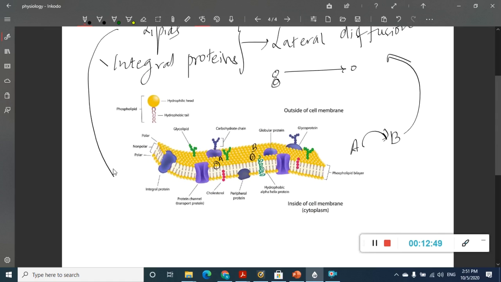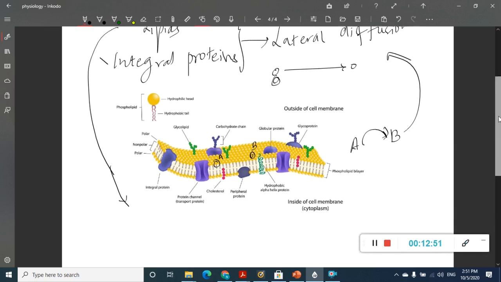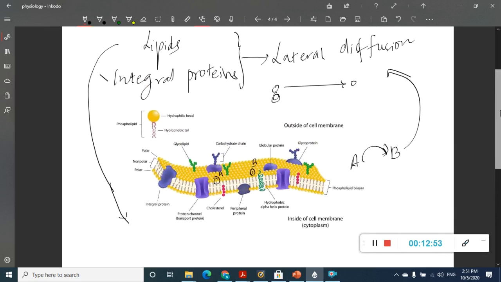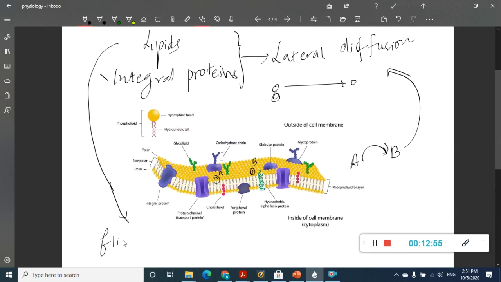There is one more dynamicity where the lipids can form one more mechanism, which is called the flip-flop mechanism. This flip-flop mechanism is very slow and does not occur in membrane proteins. It mostly occurs only in the lipids. It is not seen in proteins at all. It is seen only in lipids. Okay, what is this flip-flop?